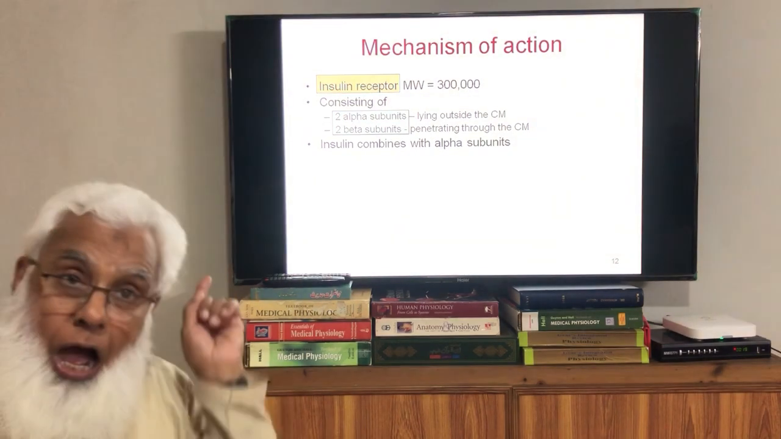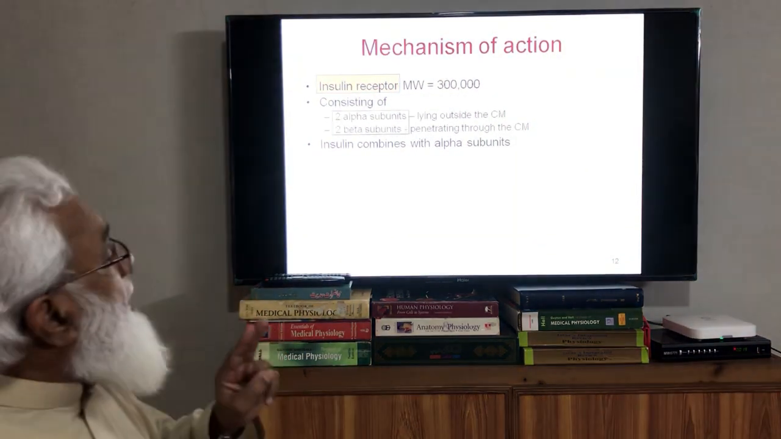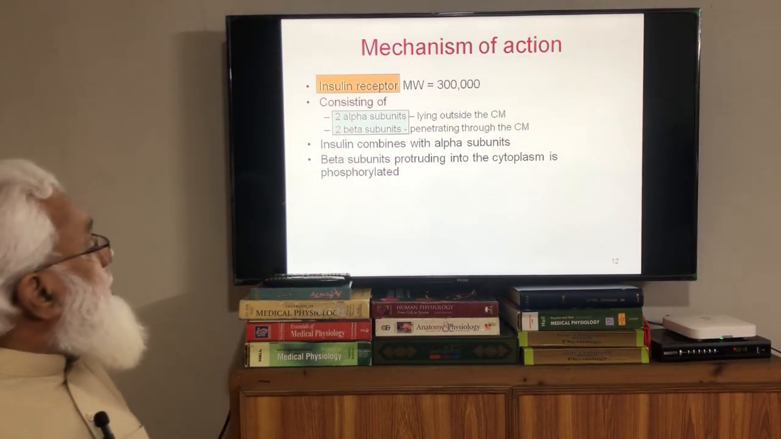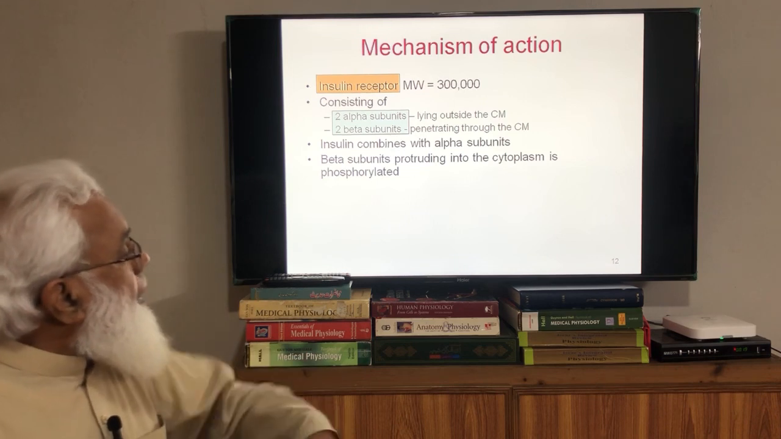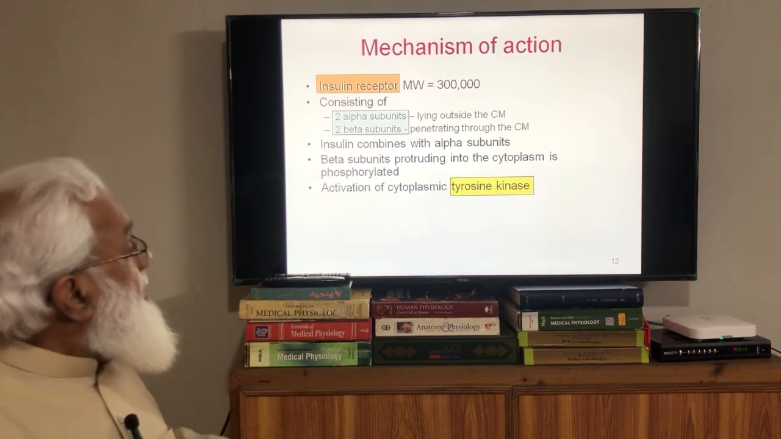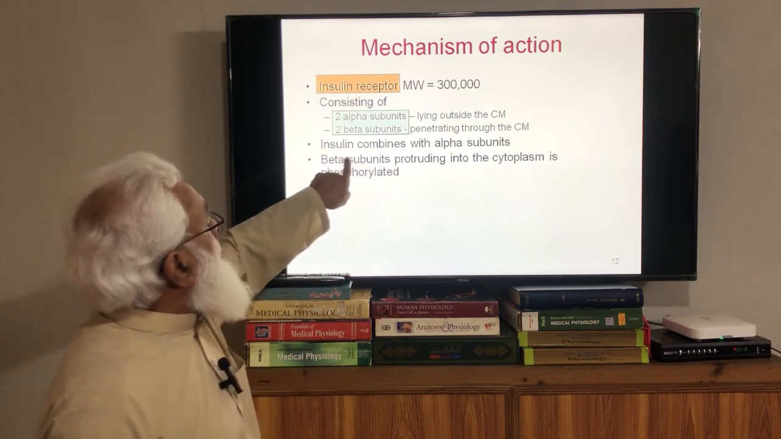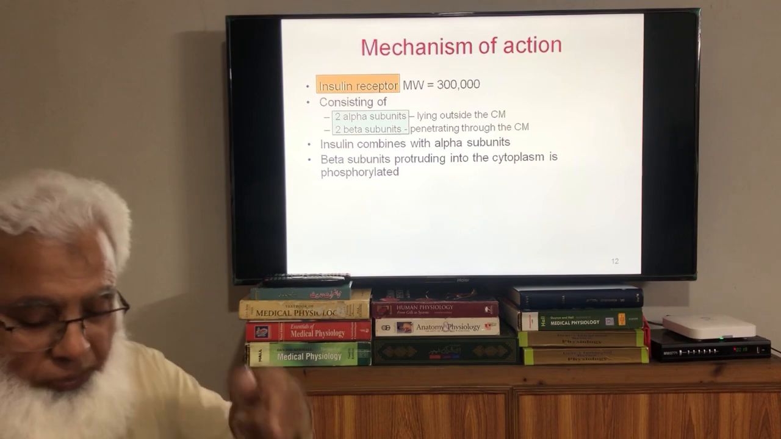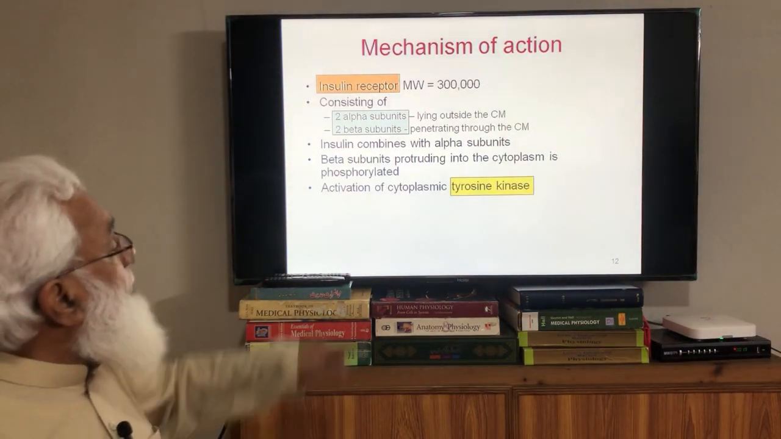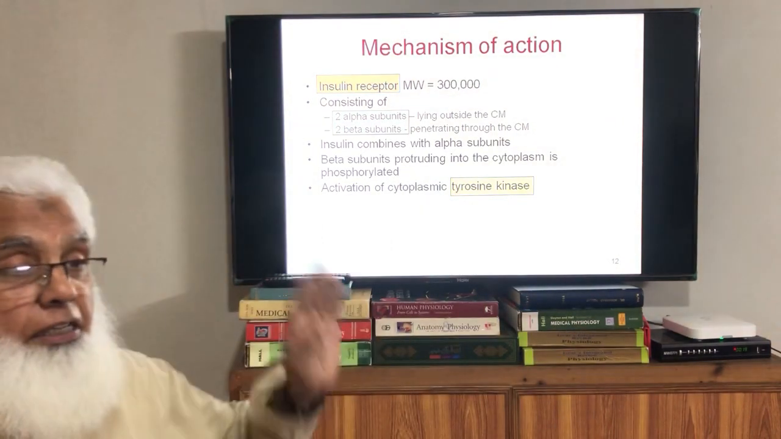Insulin combines with the outer subunits. Which are those? The alpha subunits, they are outside, and insulin combines with the alpha subunits. This combination results in the beta subunits protruding into the cytoplasm, and they are phosphorylated immediately. When insulin combines, the beta subunits are phosphorylated, with addition of a phosphate radical. This phosphorylation will lead to the activity of several enzymes.